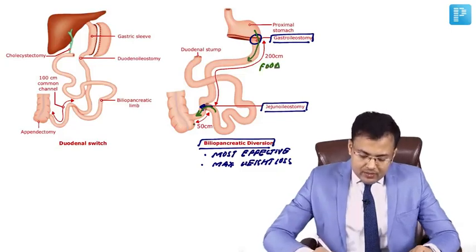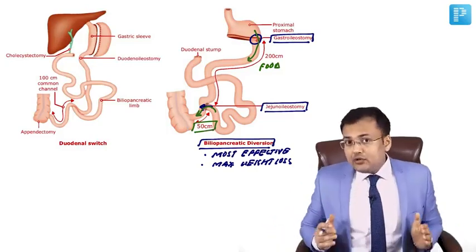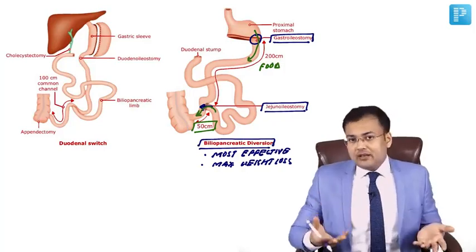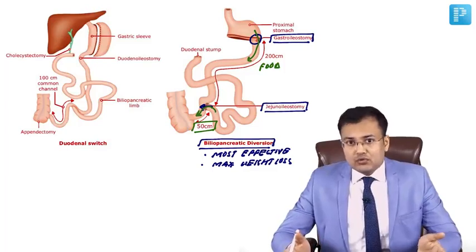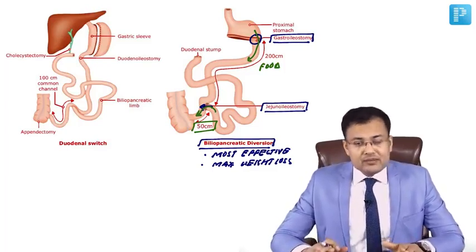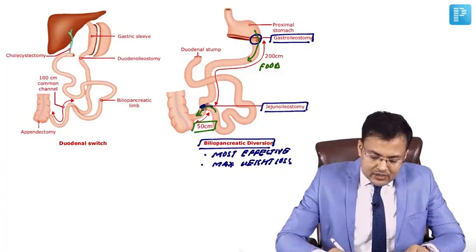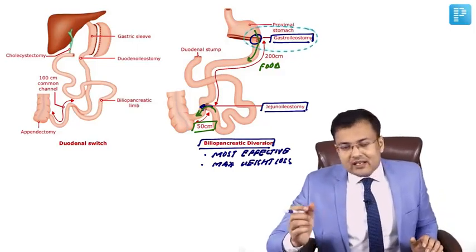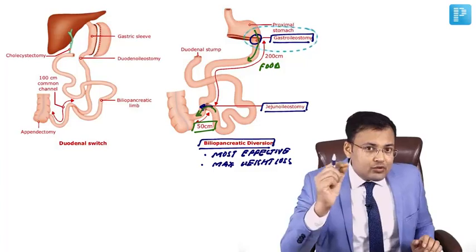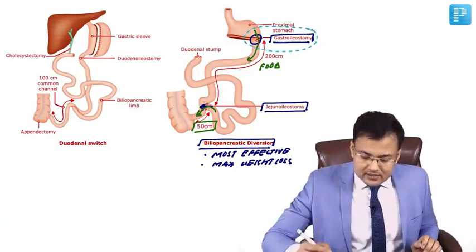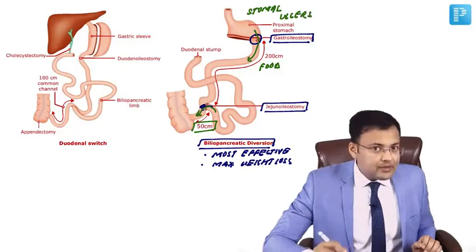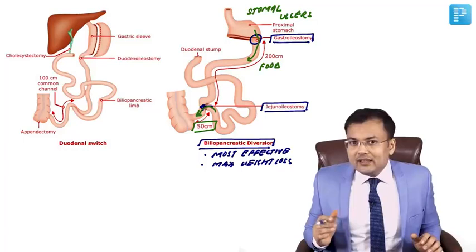The problem is that the common channel for bile, pancreatic juice and food is only 50 centimeter. So food, before being absorbed, enters into colon and is excreted into the stool. Clear? So these are the important points. But what's the problem? Since this anastomosis is gastroileostomy, stomach acid enters into ileum. So at the site of gastroileostomy, there is formation of stomal ulcers. Main problem is the formation of stomal ulcers at gastroileostomy. Simple. That's why we are going to modify this surgery.